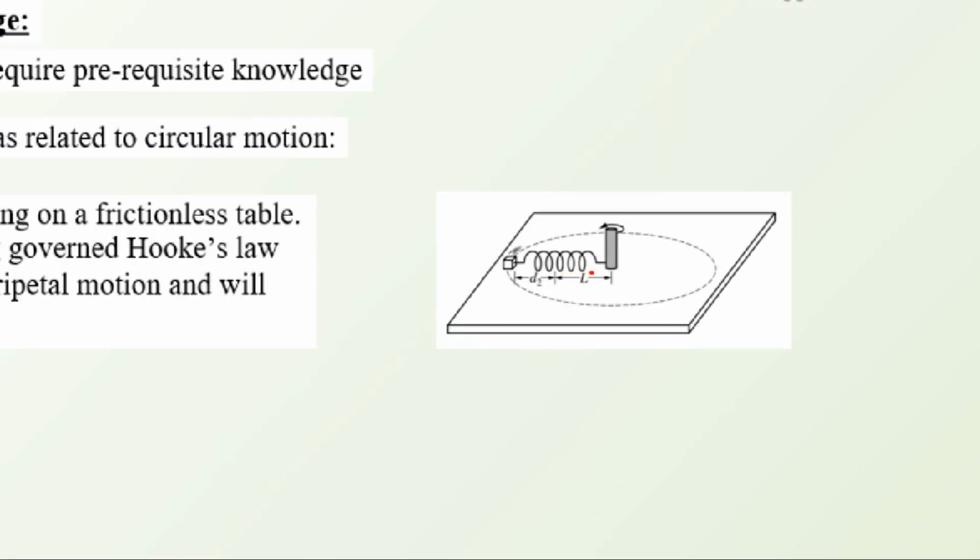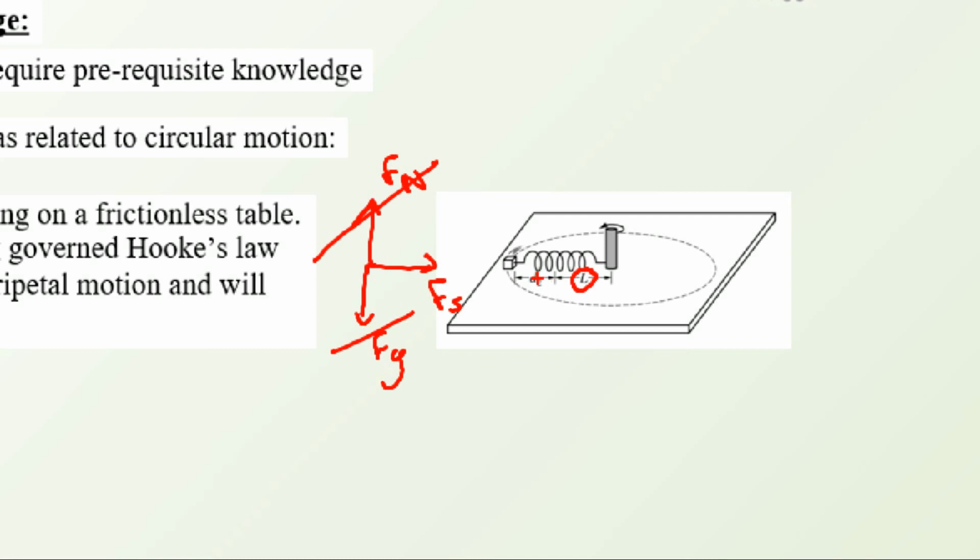The spring has a free length L. We attach a block to the spring and the spring starts to rotate in this horizontal plane. What are the forces acting on the block? At this specific moment, we have the pull of gravity, the normal push, and the force of the spring, or the tension force, given by Fs. The gravity and normal are balanced forces; they cancel.